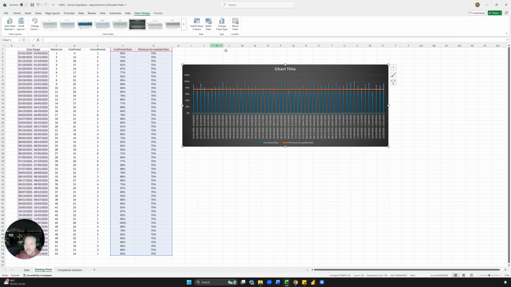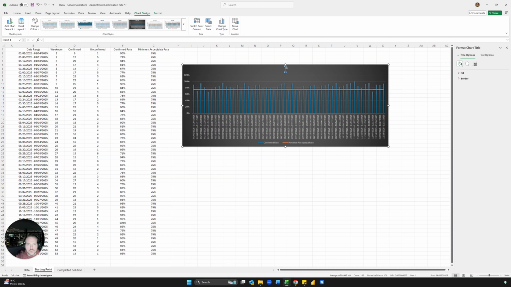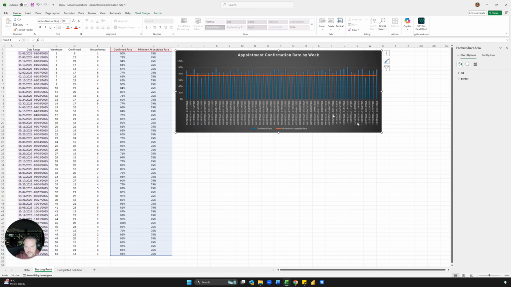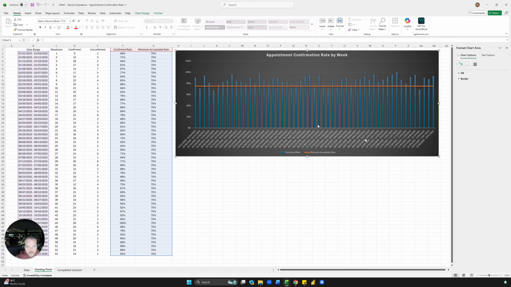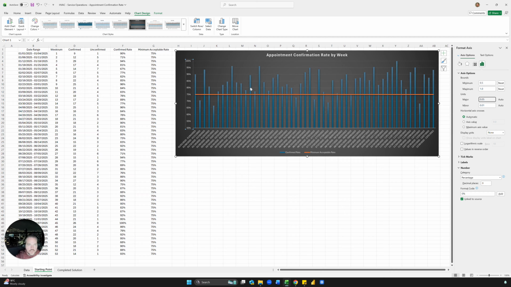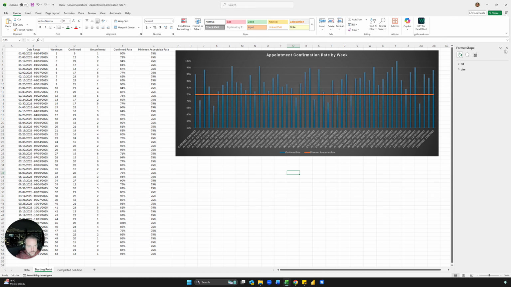And so you can see, we can call this appointment confirmation rate by week. And then the last thing I'm going to do on this chart is change this range. I'll double click and make it, say, 50. So if you double click here and then click the 3 columns here, go to Axis Options, and then change the minimum to 0.5 and change the maximum to 1. And then it just gives you a better overall picture.